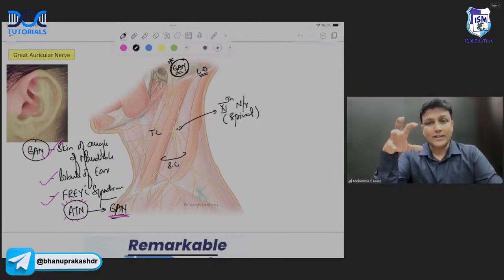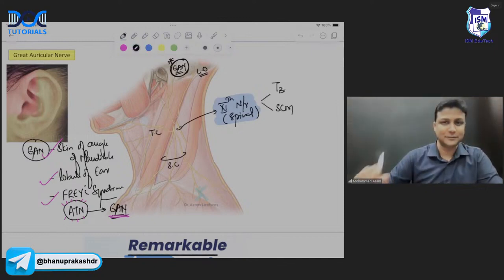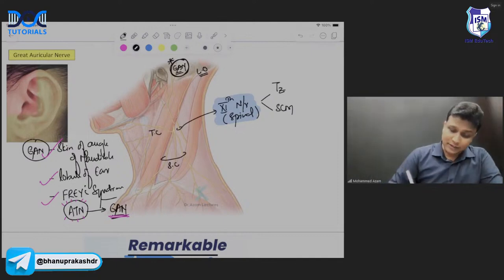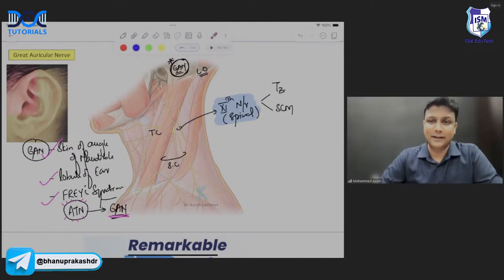ठीक है ना? So what is that nerve, guys? That is your spinal accessory nerve here, sir. Now this spinal accessory nerve will be actually supplying two muscles here, sir. One will be the trapezius muscle and the sternocleidomastoid muscle. So this trapezius muscle over here and the sternocleidomastoid muscle, ये दोनों भी कौन supply करेगा? Spinal accessory nerve supply करेगा.